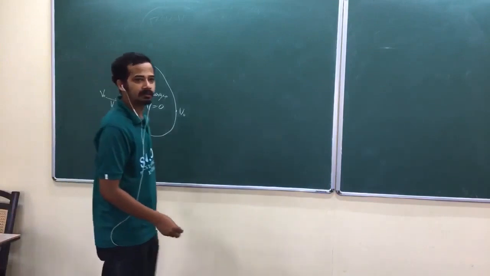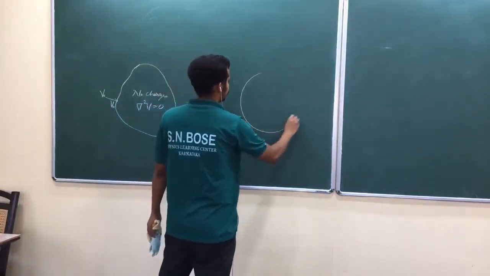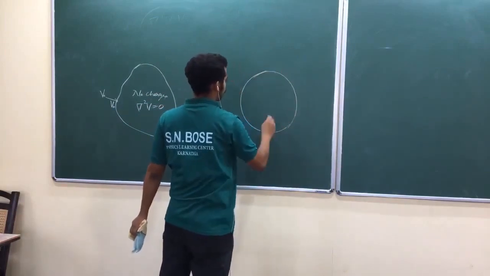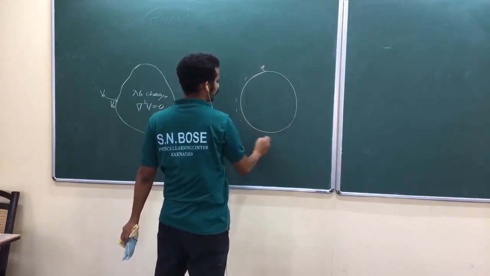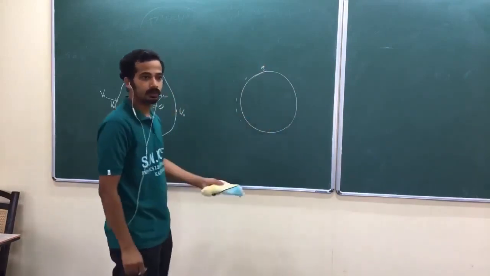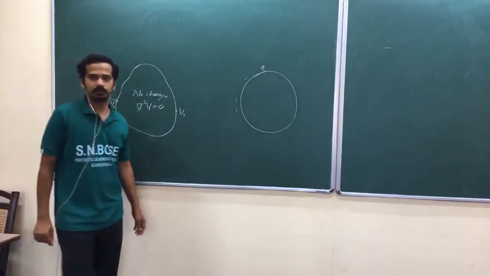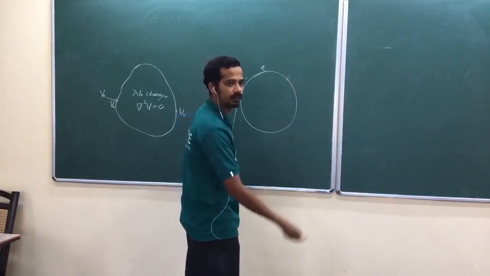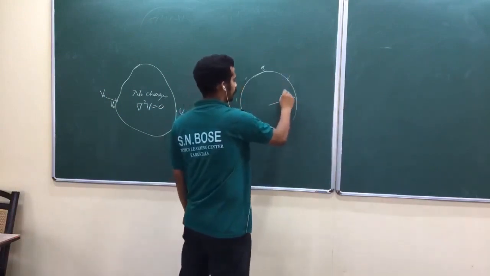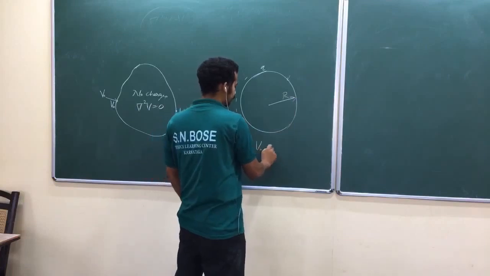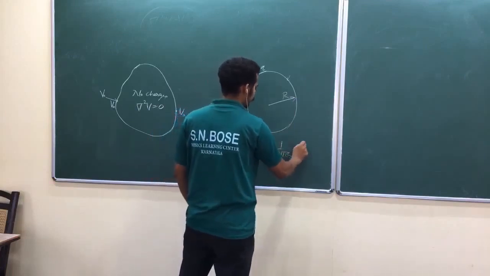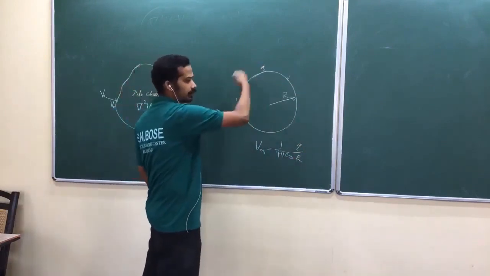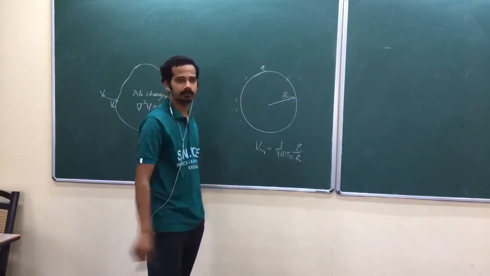Is that okay? We had one example, do you remember? We have already taken this one. Suppose charge Q is uniformly distributed over the surface. No need to be a conductor. We found the potential on the surface when you go from infinity to R. Suppose R is the radius of this one. Potential on the surface, what was this? 1 by 4 pi epsilon naught Q by R, I think. From wherever you go, the potential on this spherical surface is the same.